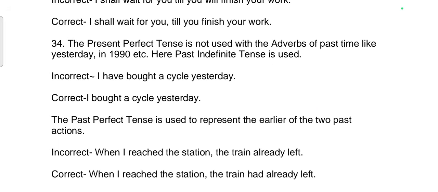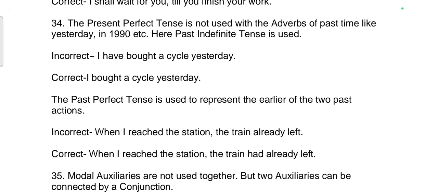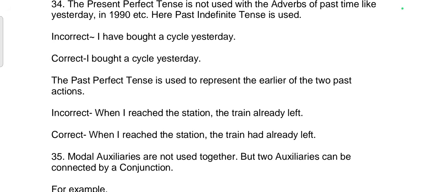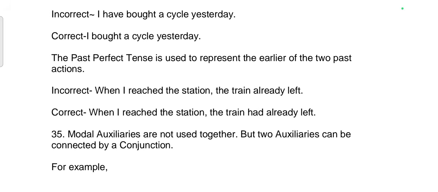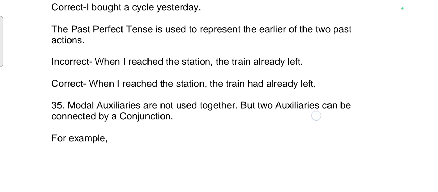34th rule. The present perfect tense is not used with the adverbs of past time like yesterday, in 1990s, etc. Here past indefinite tense is used. Incorrect sentence: I have bought a cycle yesterday. Correct sentence: I bought a cycle yesterday. The past perfect tense is used to represent the earlier of the two past actions. Incorrect sentence: When I reached the station, the train already left. Correct sentence: When I reached the station, the train had already left.